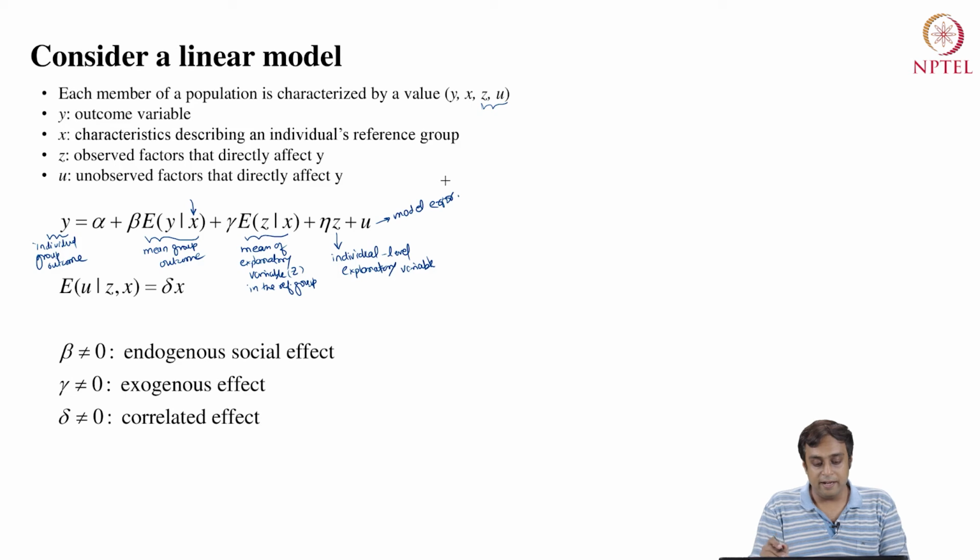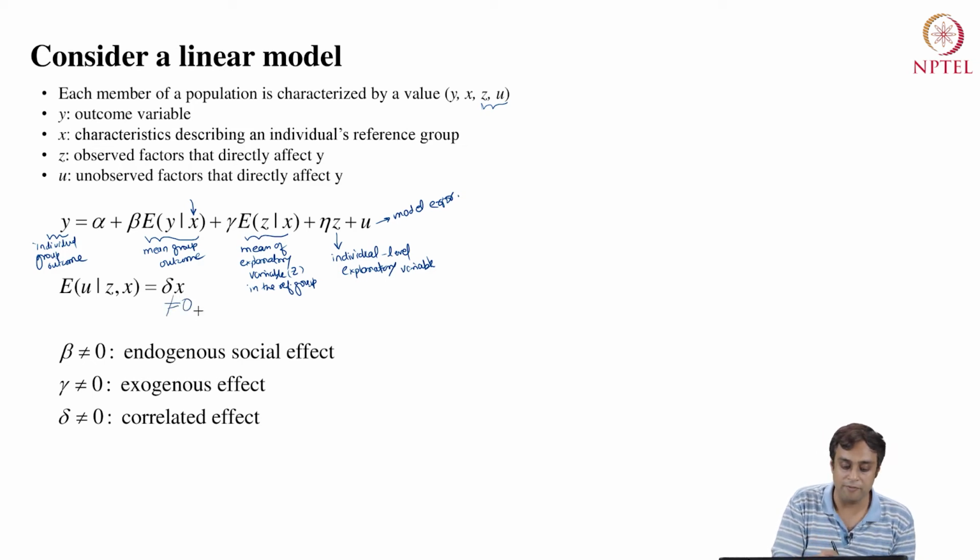Also I am saying that the expectation of u conditional on z and x is delta times x. So the mean of the error, conditional on the group characteristics and the explanatory factor, is equal to delta x. Remember, this is not equal to 0. If delta is not equal to 0, this is going to spell trouble in terms of the second assumption.